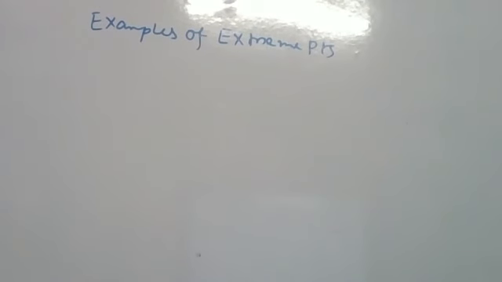I'll say it again: a straight line or a hyperplane has no extreme point although each of them is a convex set.